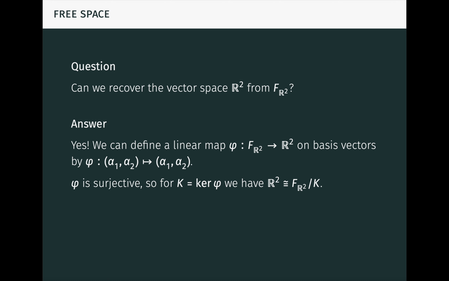What are those relations? It can be shown that K is spanned by the vectors seen here. By forcing these vectors to become 0, phi recovers the ordinary vector space structure on R2. If you study the vectors carefully, you'll see why this happens. By forcing these vectors to become 0, phi effectively forces the vector space operations from the free space to agree with the vector space operations from R2 in the resulting quotient space.